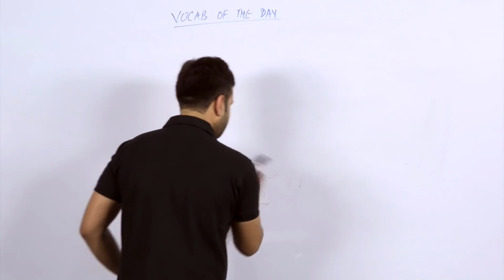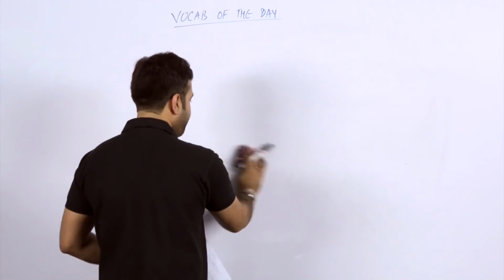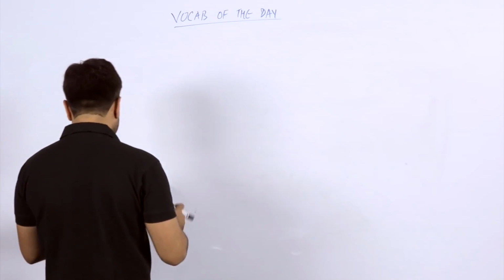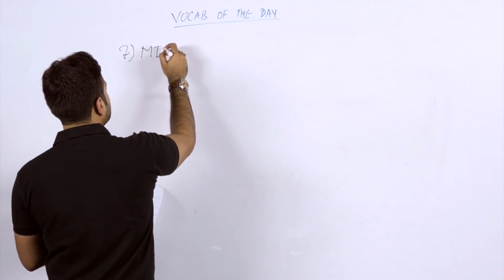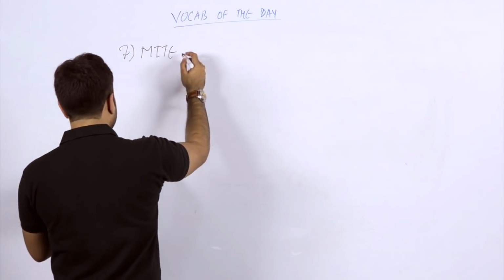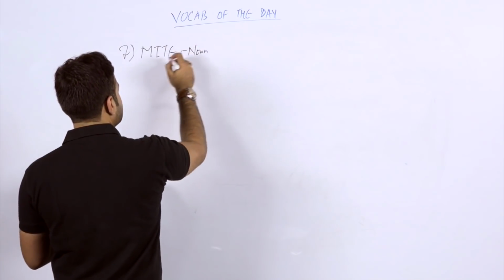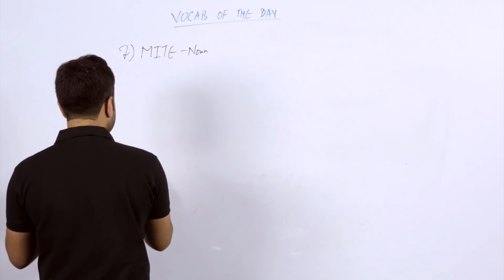The next word we have to take is MITE. Now, mite can be used as a noun. It's a very, very nice word, students, indeed.